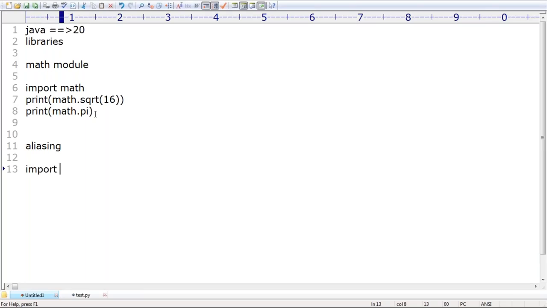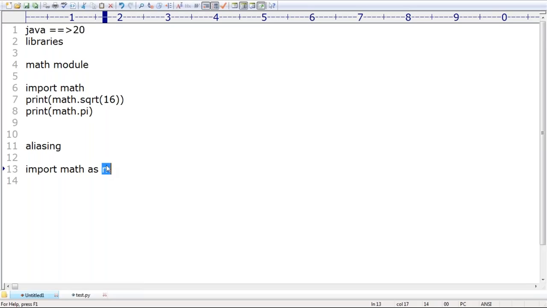So import math. Throughout the program, you need to use math dot only. Math is 4 letters, and I don't want that. Import math as m. Now we are not required to use math; we just have to use m.